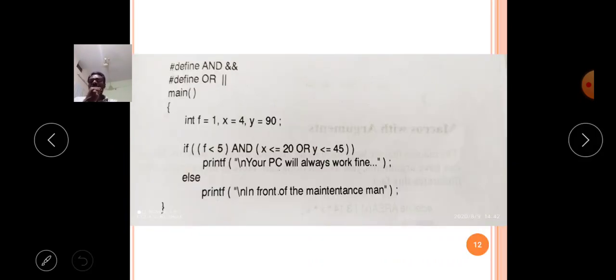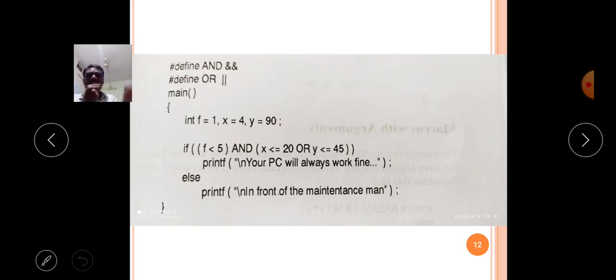Now one more example is there. A simple macro may also contain values and may also contain other information, that means operators also. So you have to write whatever it may be. The #define preprocessor directive simply replaces the macro name when it occurs, and in place of the macro name it will replace the value. That is the concept of the #define preprocessor.